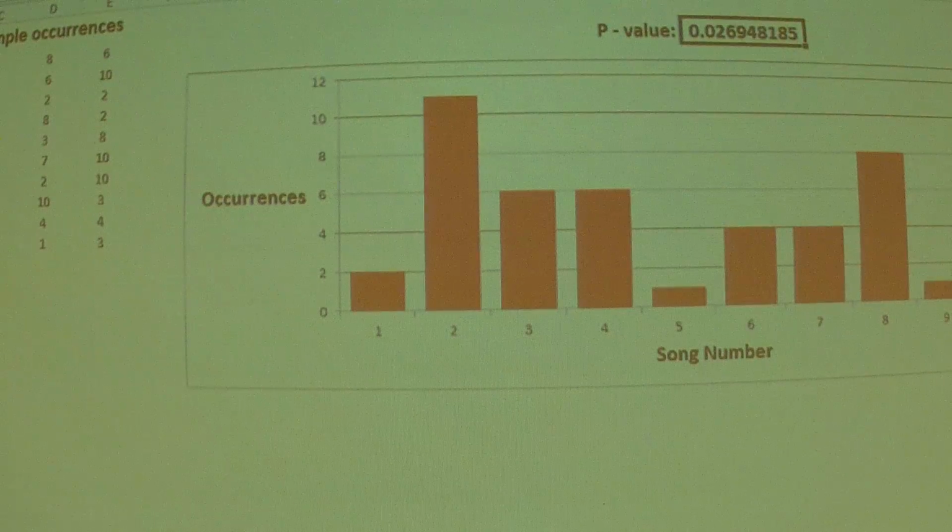Small p-value. Now, this would be a type 1 error because this is working randomly. It's using the rand commands in Excel. But look what happened. It's going to confuse the test, because we got 3 songs that showed up hardly at all and 3 songs that were disproportionately large, which gives enough of a summed deviation over here to confuse the test into thinking something's up when it actually isn't.